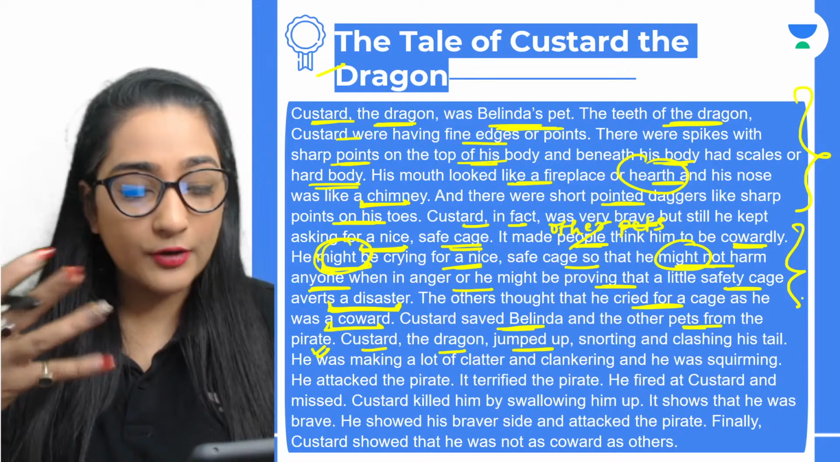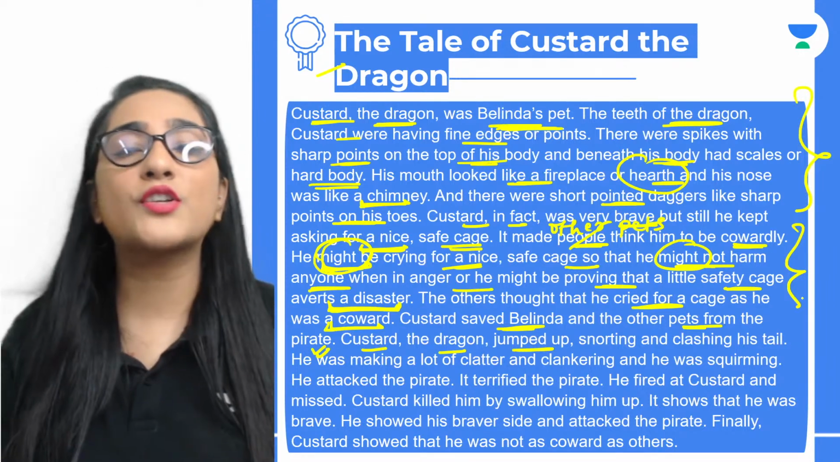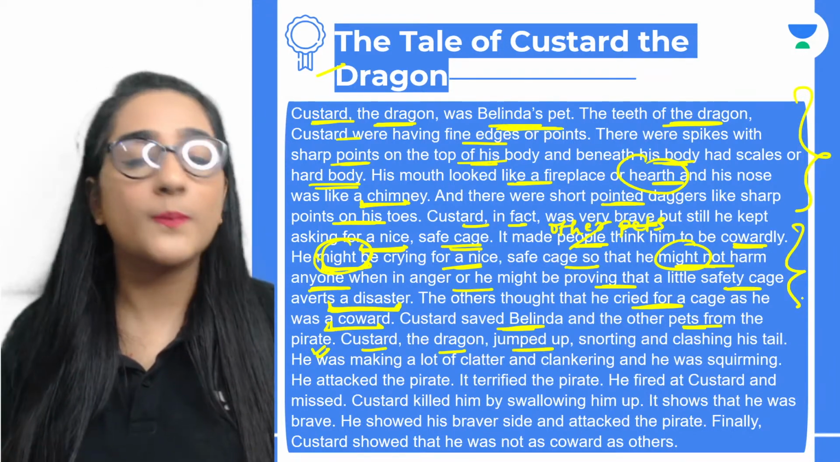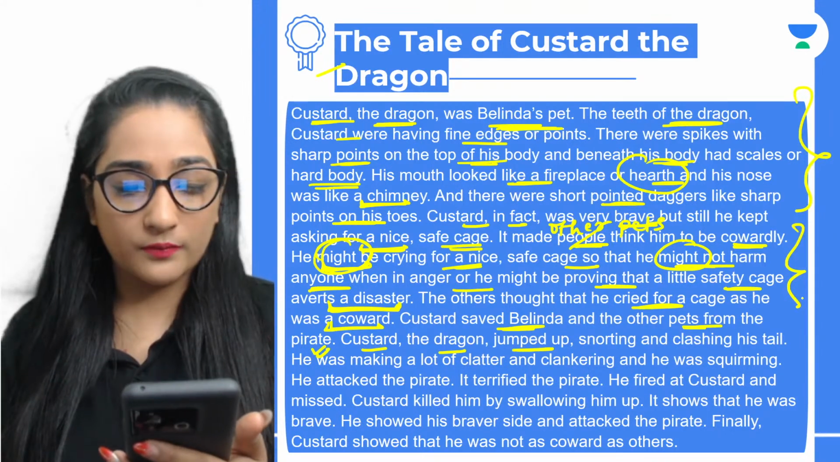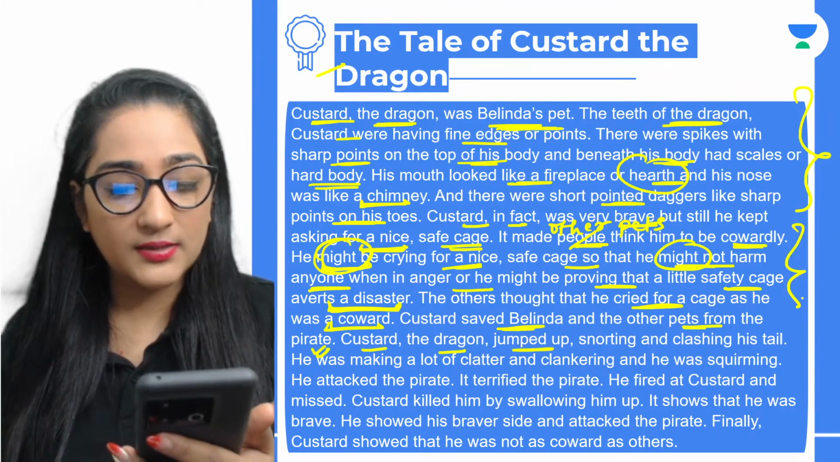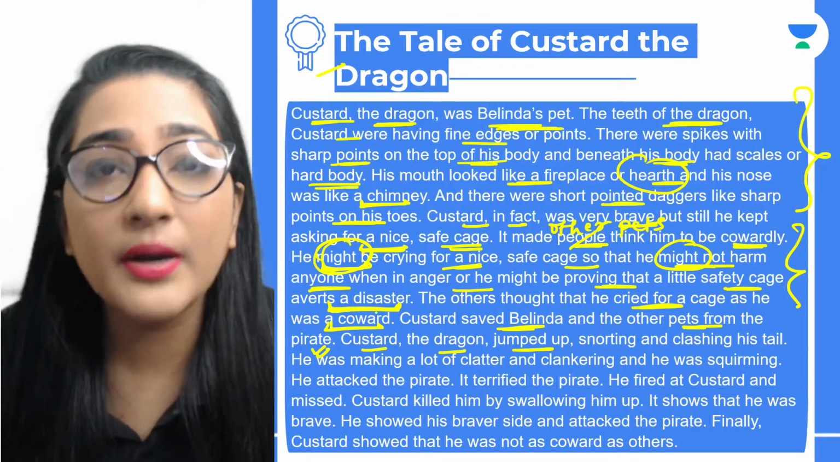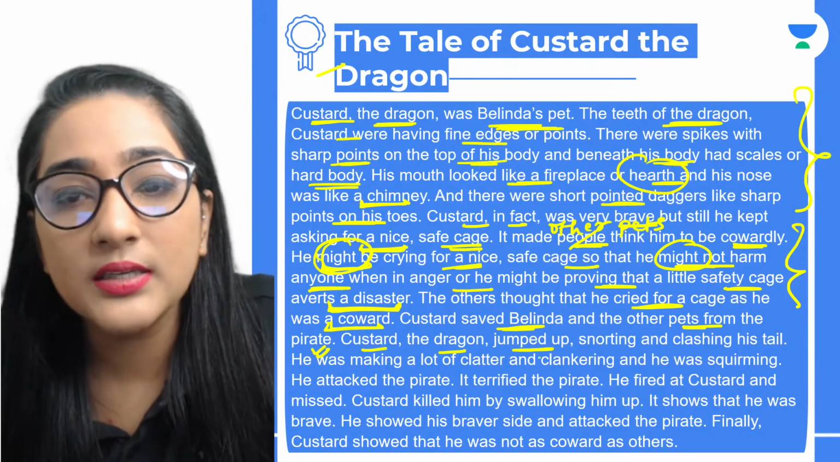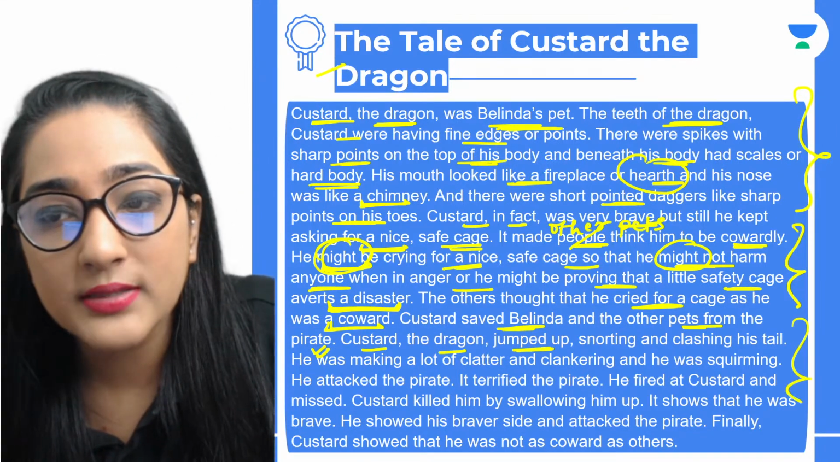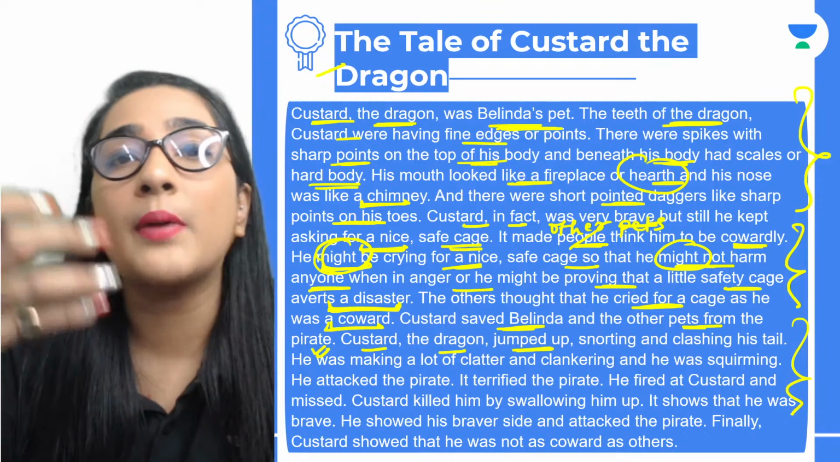All right. How did the pirate look like? Who is going to give me the answer for this in the comment section, everyone? Really brave. Can we write this in the answer? Of course, yes. But आपको सही वर्ड से लिंक करते जाना है. जैसे कि अभी यहाँ पे देखो, Custard the dragon jumped up. यहाँ पे अब जो आंसर मिलेगा आपको वो क्या मिलेगा कि उसने कैसे पायरेट को मारा.